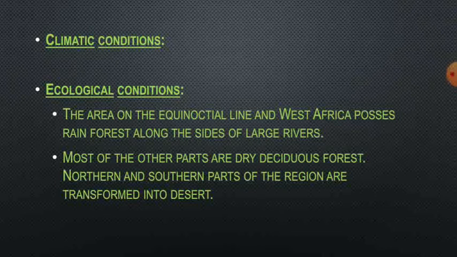Then here climatic condition is mainly temperate in most of the areas, but remains hot during most of the year. And for the ecological condition, the area on the equinoctial line and West Africa possesses rainforest along the sides of the large rivers. Most of the other parts are dry deciduous forest. Northern and southern parts of the region are transformed into desert. So this is about the ecological conditions.